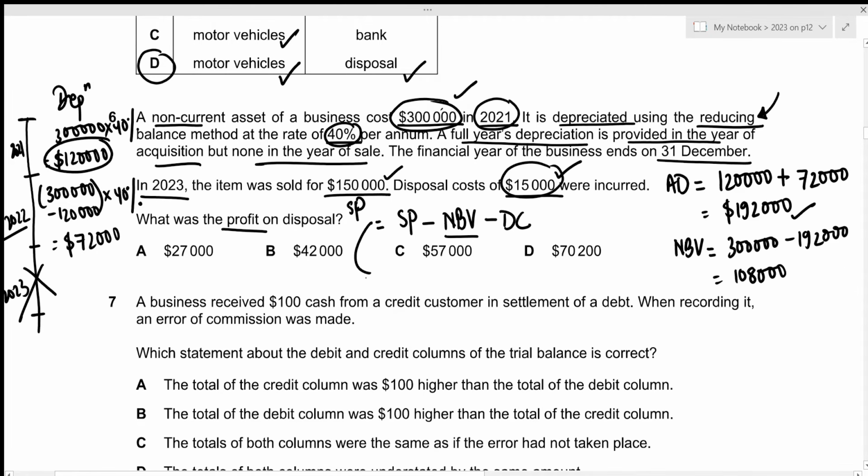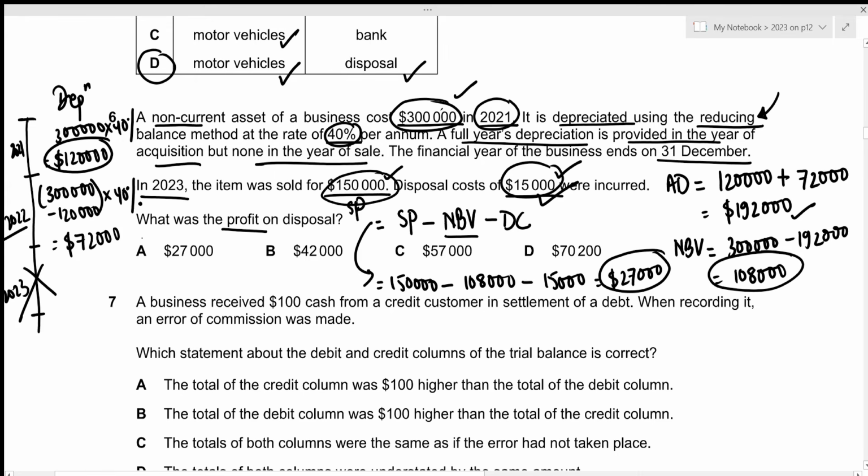Now let's input the values in this equation. The sales proceeds given was of 150,000. The net book value is 108,000. It's right here. We calculated it just now. Then the disposal cost was of 1,500. This results in the value of 27,000. This is the answer we're looking for, which is given in option A.